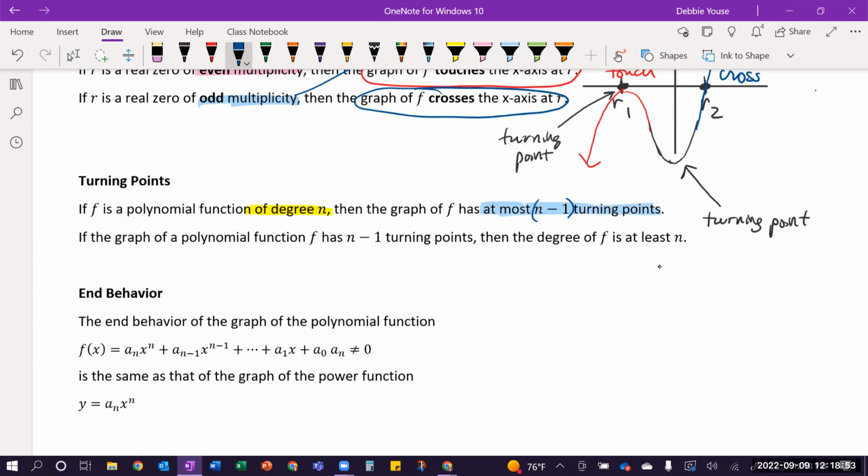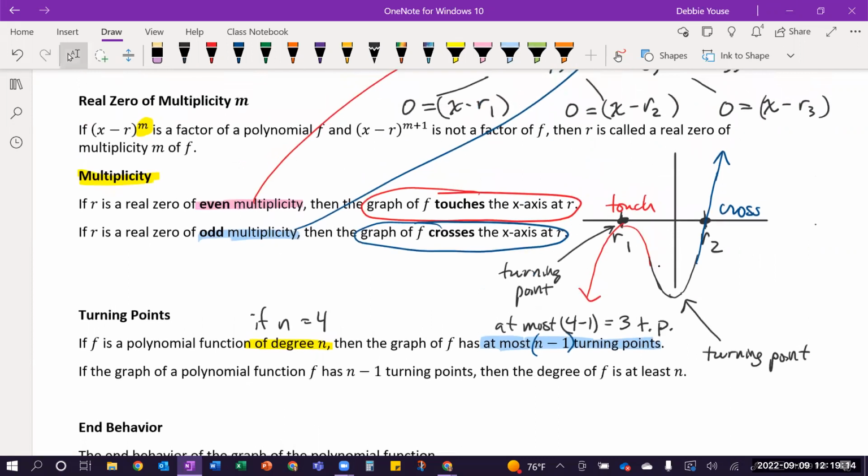So let's hypothetically say if n equals 4, then this is at most 4 minus 1 or 3 turning points. Okay, and that's the relationship. So it's important to know that degree number because once you start drawing your picture, you want to make sure it's turning in the right places and not too many places, okay?